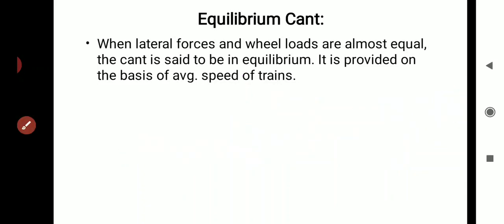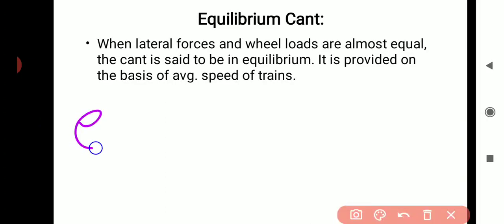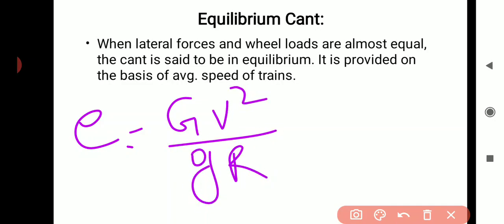Generally, super elevation is calculated by the formula E = GV² / gR. Here G is the gauge distance: for broad gauge 1.67 meter, for meter gauge 1 meter, and for narrow gauge 0.76 meter. V is the velocity or speed of the train, g is the acceleration due to gravity, and R